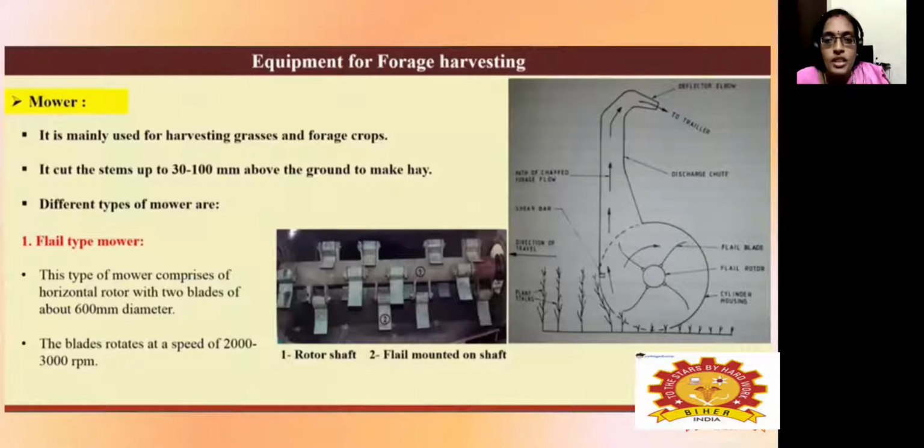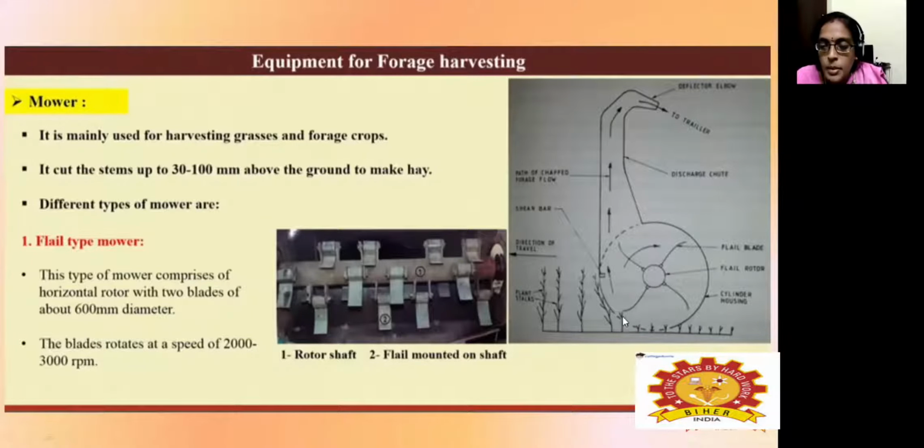Forage crops means the crop which is used as feed for an animal. This is known as forage, and it will be made in the form of hay. The finely chopped forage crops are known as hay because they are used as feed for an animal. So it consists of a pickup tree, which consists of a plate blade,